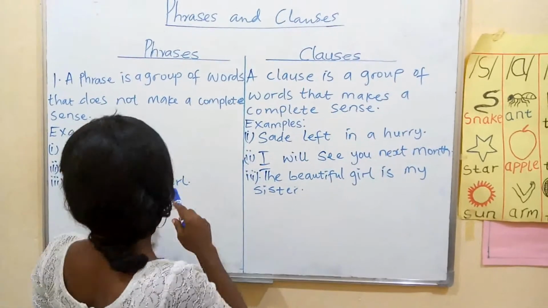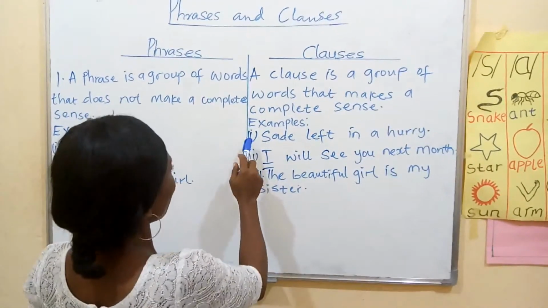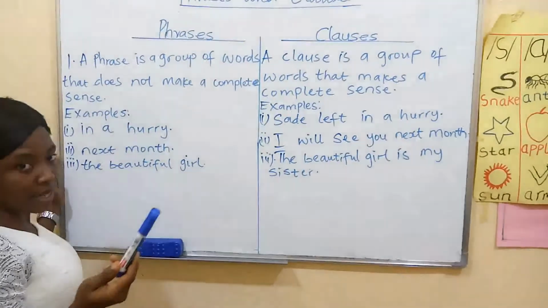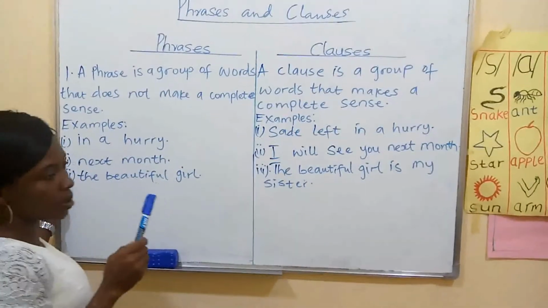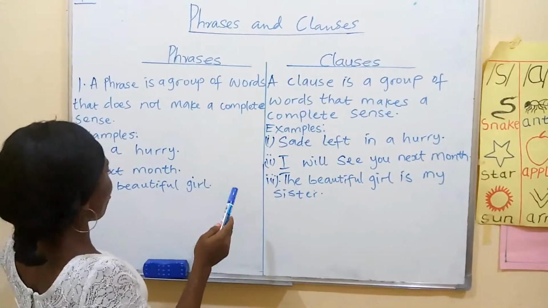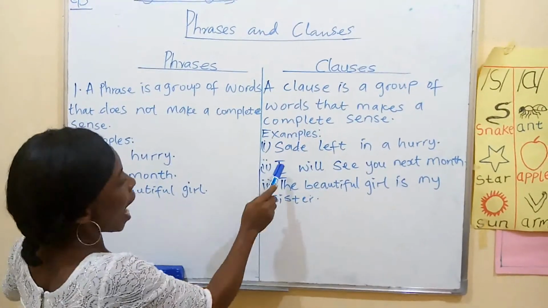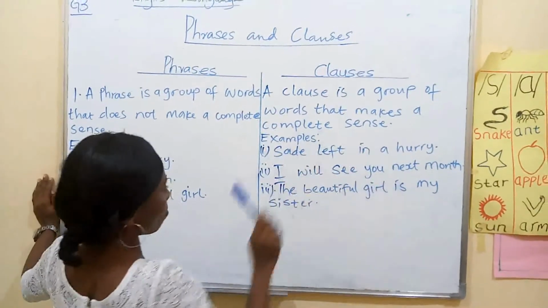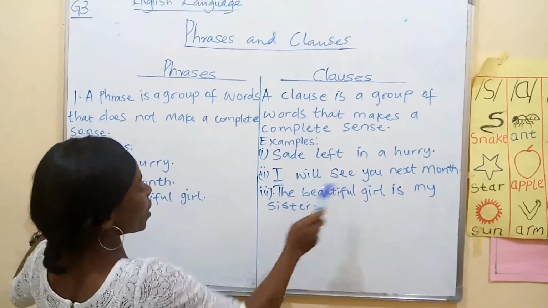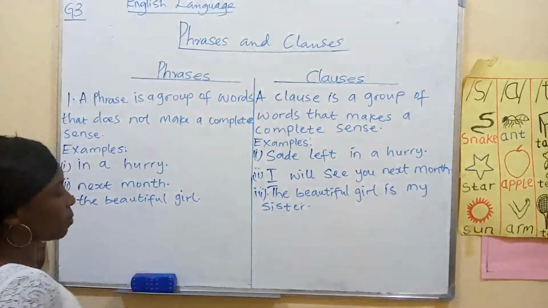Now, we have in a hurry. Number 1, Sade left in a hurry. Does it make sense? Yes, that is a clause, and it is a simple sentence. Number 2, next month. I will see you next month. Number 3, the beautiful girl is my sister.